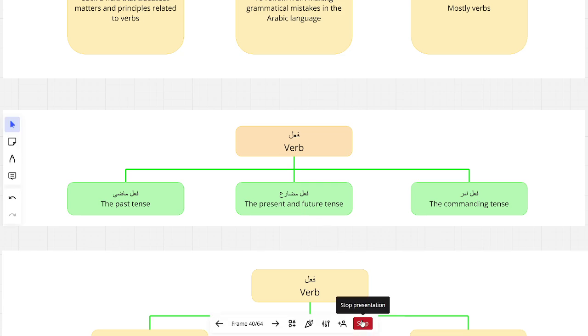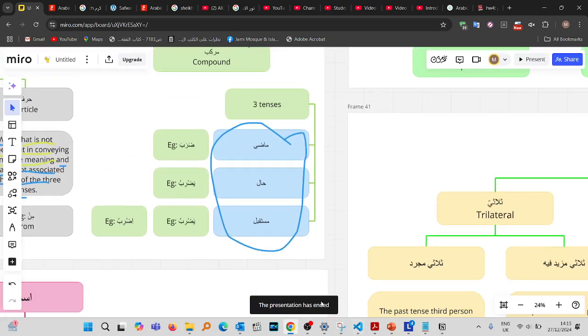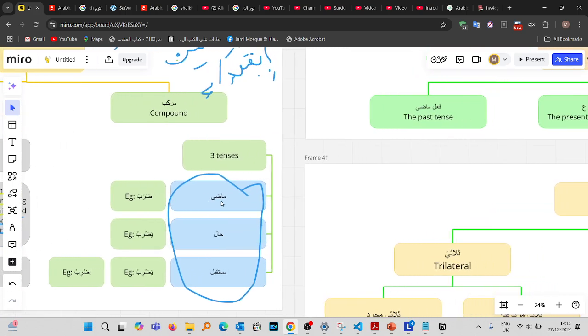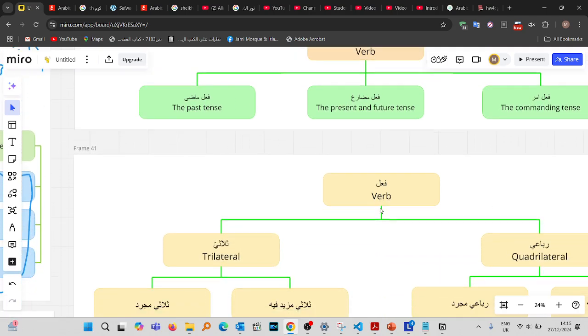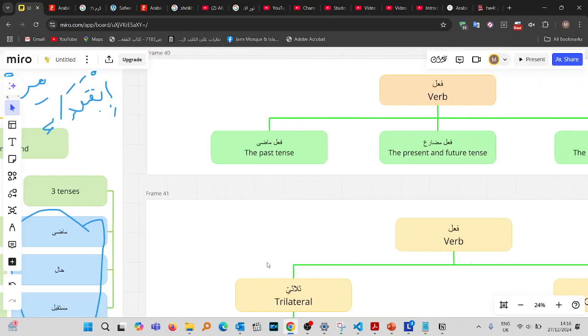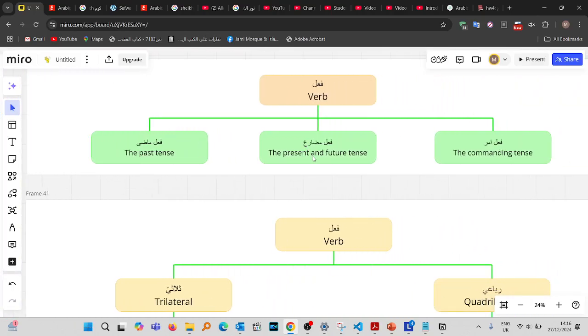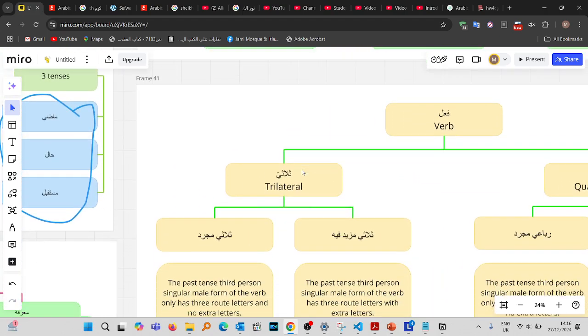So you know the example that we gave in our last Nahwa lesson of yadribu. When we're categorizing verbs according to their tenses and we say فعل مضارع, يضرب used for حال, which is the present tense, and يضرب used for the مستقبل, which is the future tense, both fall under this category of فعل مضارع, because it holds both present and future tense forms of verbs.